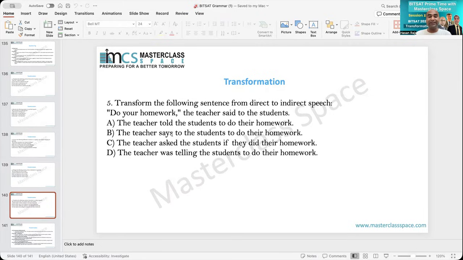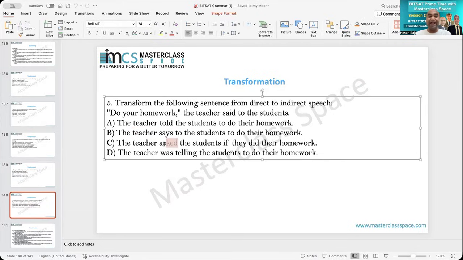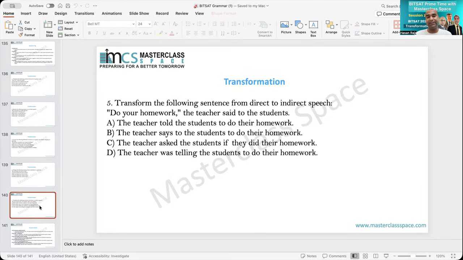Says is out. Asked is used for questions, and was telling is continuous tense. Therefore, again, what is the answer? Answer is A. Do your homework, the teacher said. So the teacher told the student to do his or her homework. All right, this is the real sentence. The teacher told the students to do their homework. Students is plural, therefore their homework will be the correct one. Hence A is the answer.